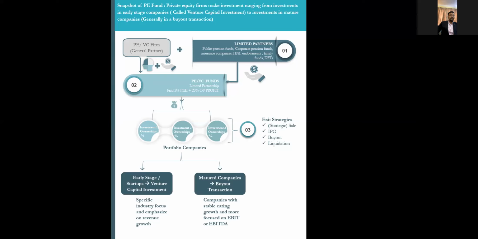The probability of failure is totally subjective. Yes, it's a very biased thing to determine the probability of failure at a very nascent stage. But normally, if you see the cost of equity at around 16 to 17%, the additional risk factor should be factored in from a probability of failure. Once you factor that in, a normal 10 to 20% probability of failure is a justifiable figure that you can consider for computing the valuation. You can even take a higher rate, 30 to 40% can also be taken care of. But in a normal situation, you can take a 20 to 25% failure rate.